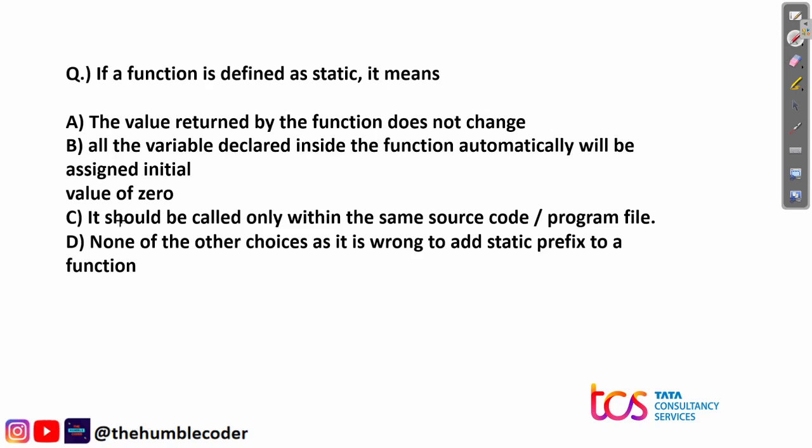If a function is defined as static, it means, and now we have four options: the value returned by the function does not change. Second option: all the variables declared inside the function will automatically be assigned an initial value of 0. Third option: it should be called only within the same source code or program file. And the fourth option: none of the other choices, as it is wrong to add a static prefix to a function.